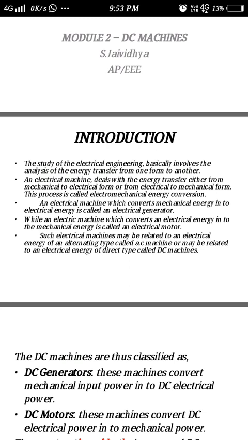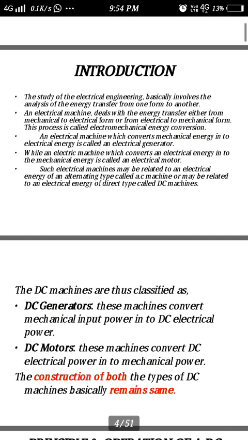So, hope that you understand the difference between the electrical generator and the electrical motor. Both machines are helping for the conversion of energy only. That is, the electrical generator converts the mechanical energy into electrical energy. It means that the electrical generator gets the mechanical energy as input and gives out the electrical energy as output. But in case of the electrical motor, it is vice versa. It receives the electrical energy as input and gives out the mechanical energy as output.